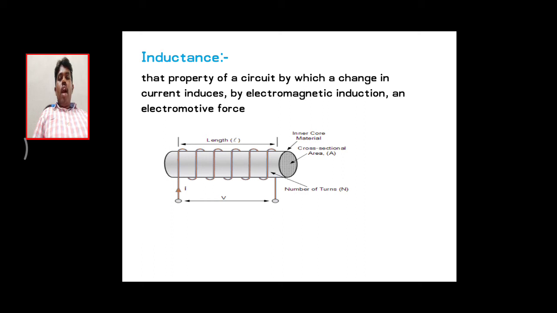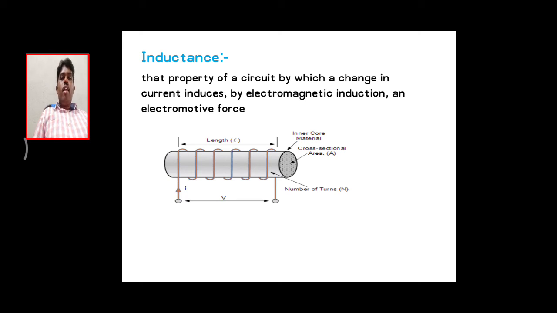Whenever a varying current is applied through that coil, the rate of change of flux linked with its own coil sets up its own EMF. According to Faraday's laws of electromagnetic induction, this property is called self-inductance, so that induced EMF is known as self-induced EMF.